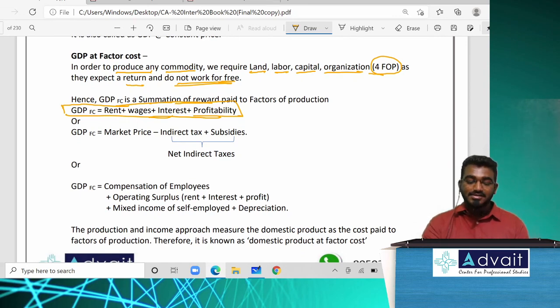Or else GDP at factor cost is equal to GDP at market price minus indirect taxes plus subsidies. Because we are calculating factor cost, factor cost does not include taxes but it includes subsidies. So the adjusted one, indirect tax and subsidy adjusted, is called net indirect taxes. In short they will also give it as NIT.